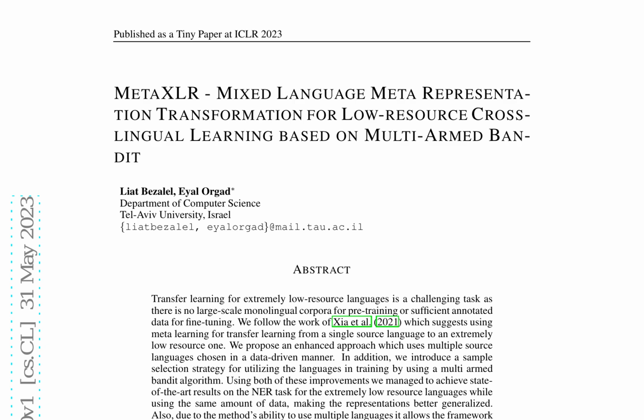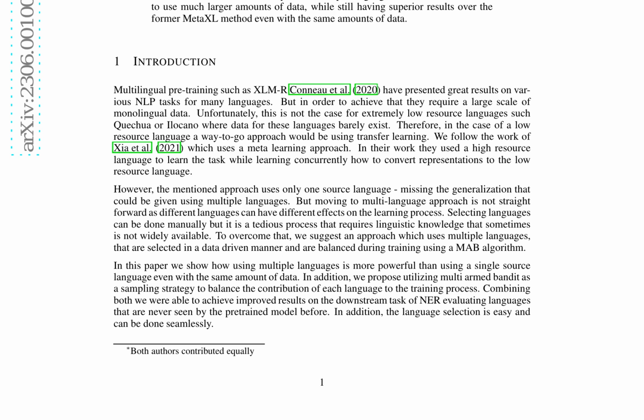This approach addresses the challenges of transfer learning for extremely low-resource languages, where large-scale monolingual corpora for pre-training or sufficient annotated data for fine-tuning are lacking. While multilingual pre-training methods, such as XLMR, have shown great results on various NLP tasks, they require large amounts of monolingual data, which is not always available for extremely low-resource languages.